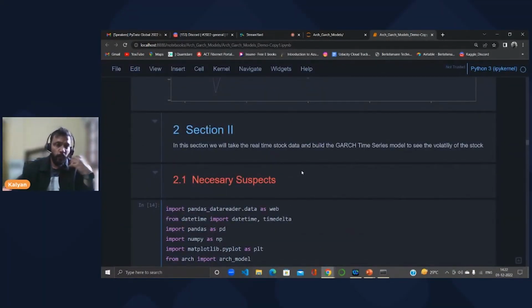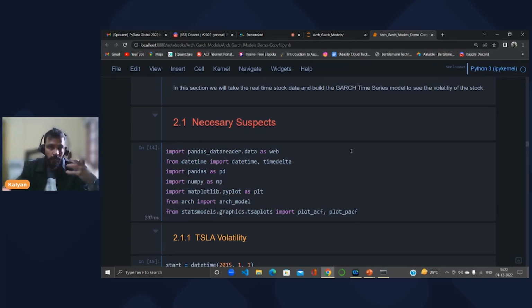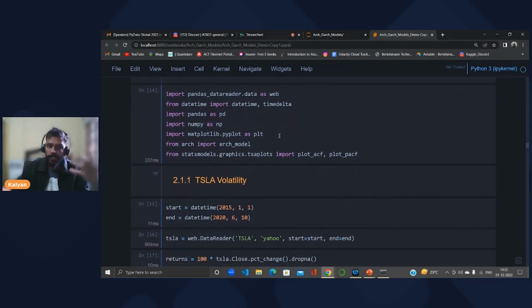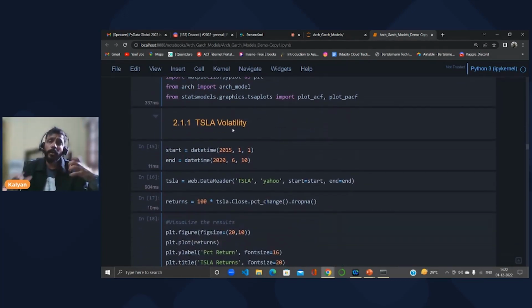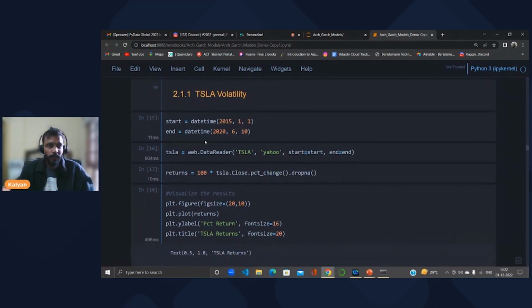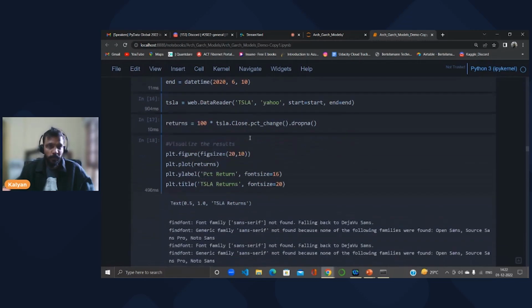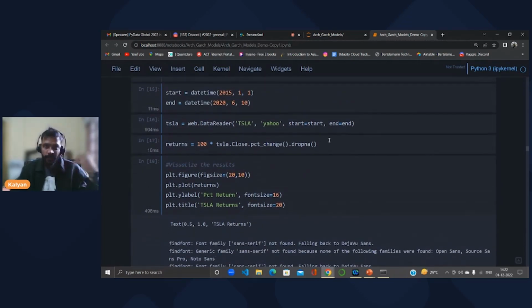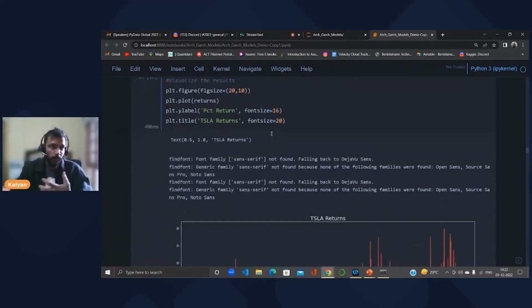In this section, we are taking real-time stock data and building the GARCH model to see the volatility of the stock. I've imported the necessary packages here. I've taken the Tesla stock because Elon Musk is trending everywhere these days. I'm reading the data from 2015 to 2020 with the help of Pandas DataReader, and I'm plotting the visuals.